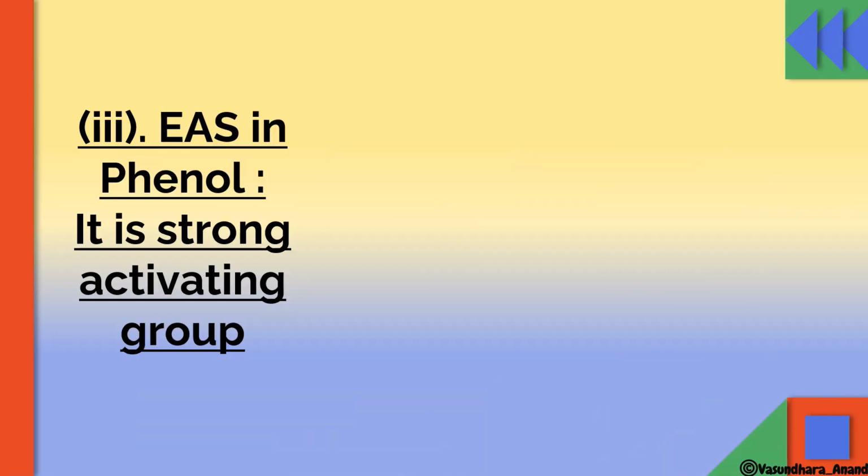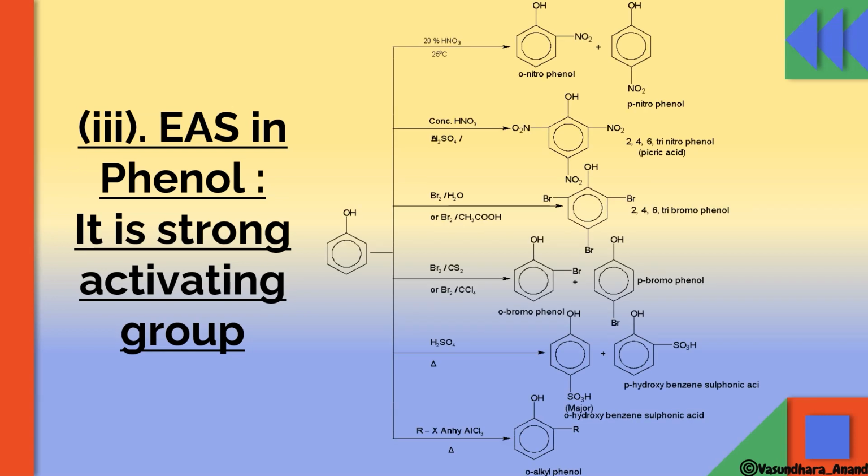Now the next thing, EAS in phenol, it is a strong activating group. Like how EAS, electrophilic aromatic substitution reaction, occurs. So there is a strong activating group. Which one? OH group is called strong activating group, strong ortho and para directing group.